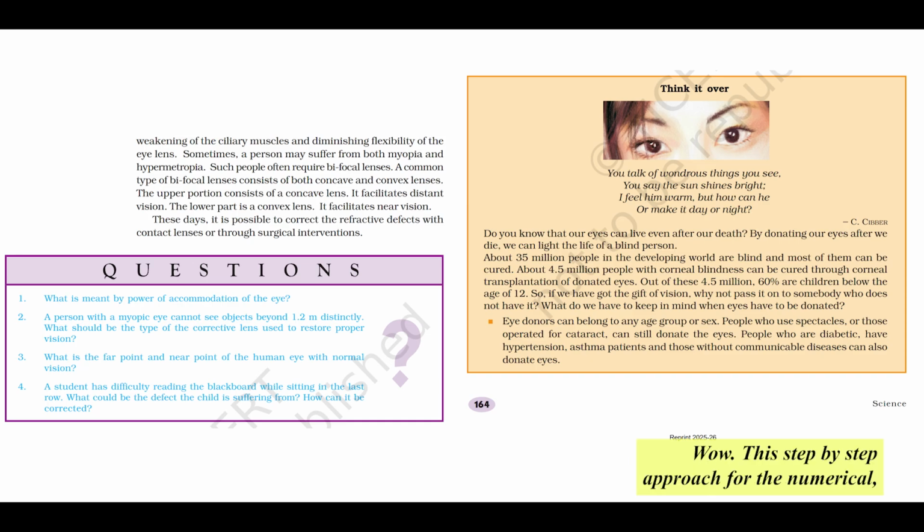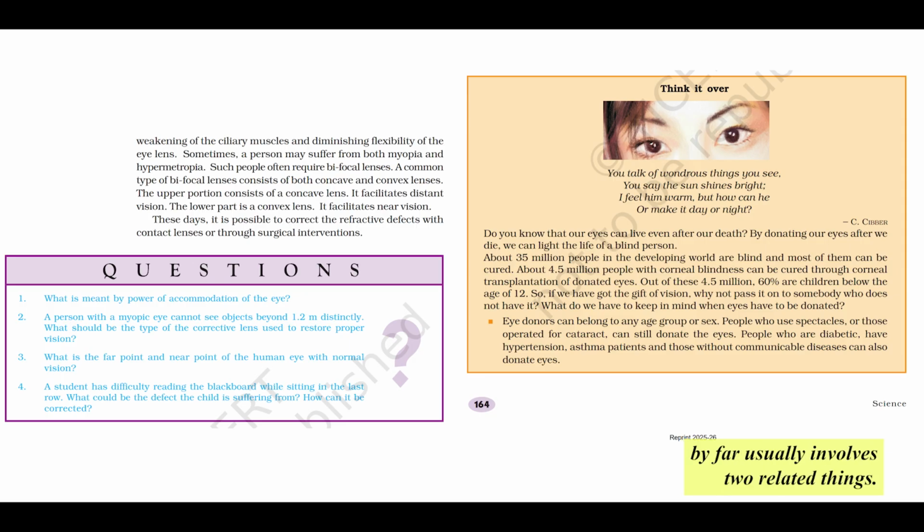Wow. This step-by-step approach for the numericals, especially breaking down the logic first, is incredibly helpful. It's easy to just jump into the formula and get lost. What would you say is the single biggest mistake students tend to make with these power and focal length calculations? The one thing to be really careful about in exams? That's a crucial question, and it points directly to where most marks are unfortunately lost.